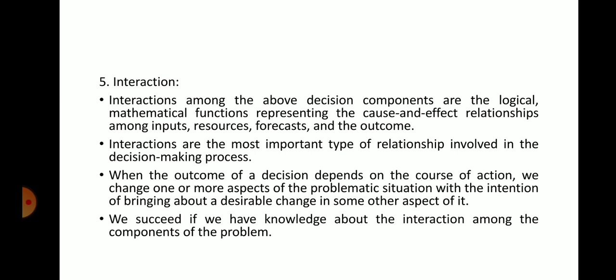See, whenever you are not going to get the desirable outcome, you are going to change the course of action so that the desirable outcome will be got. Until and unless you get a desirable outcome, you keep on repeating the process. We succeed if we have knowledge about the interaction among the components of the problem. Only if you have the knowledge about the interaction among the components of the problem, then only you can succeed.